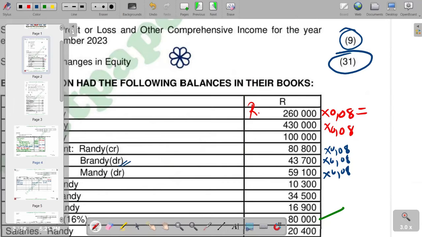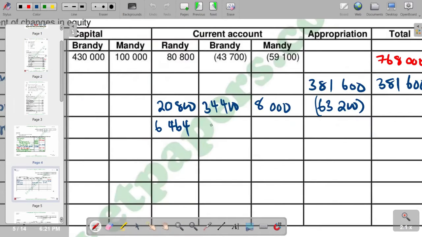So we can just try to calculate that one by saying 43,700 times 0.08. 3,496. So we come here, we put 3,496, but we are going to put it as a negative. Remember, our balance is a negative.